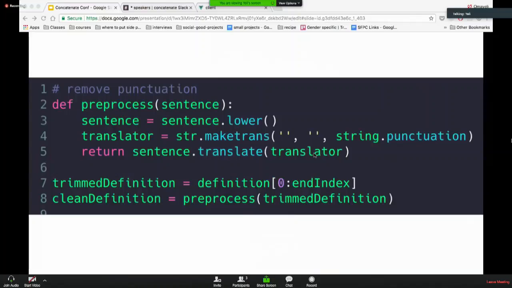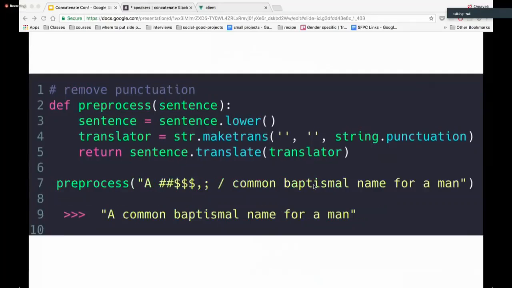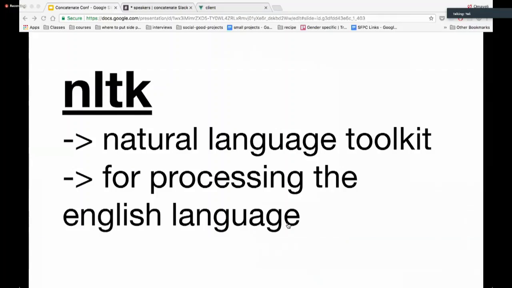After we trim it, we can remove any punctuation. The string class in Python has a list of all the punctuation, so you can translate the string, which is what we're doing in line 4, to remove all the punctuation. Imagine if the string had punctuation: if it was the string in line 7, the result would be line 9 because we removed all the punctuation.